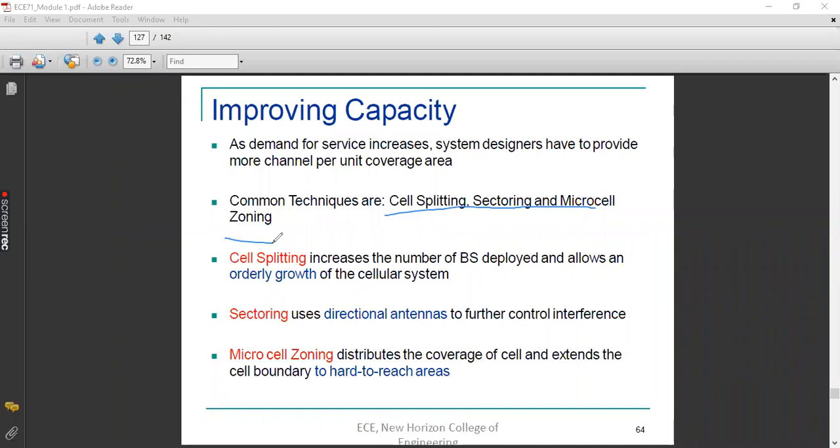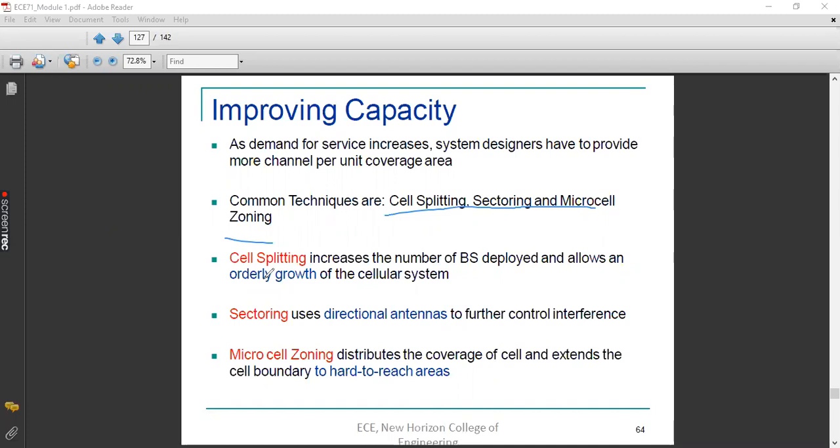So one by one we will look into. The first one, cell splitting. As the name indicates, we are going to split one large hexagonal cell into small cells. When you divide into small cells, what happens? It will increase the number of channels available to one cluster. If more channels are available, there is more scope of replication, isn't it? The same channels can be replicated a number of times. So we can increase the capacity.